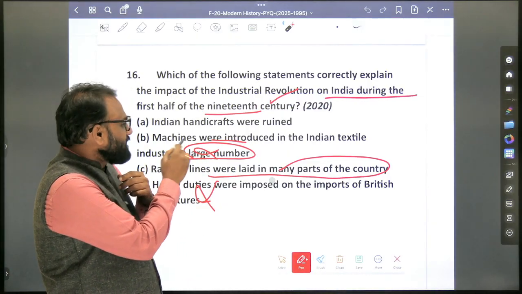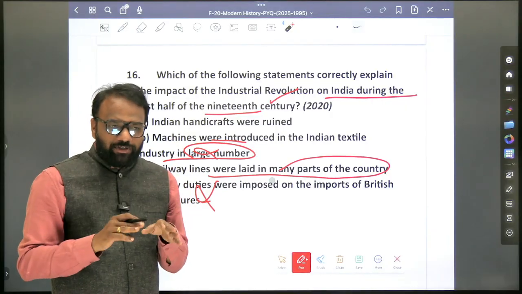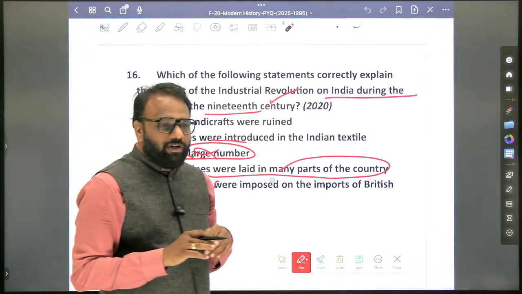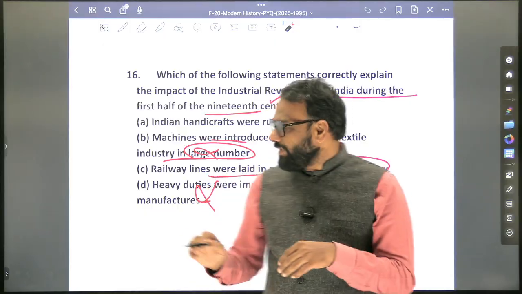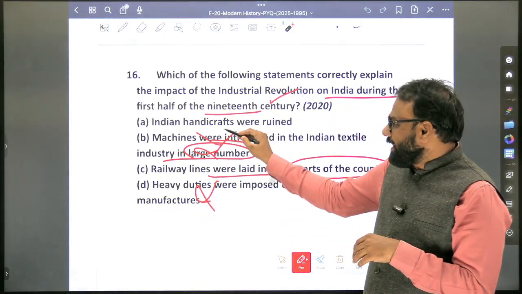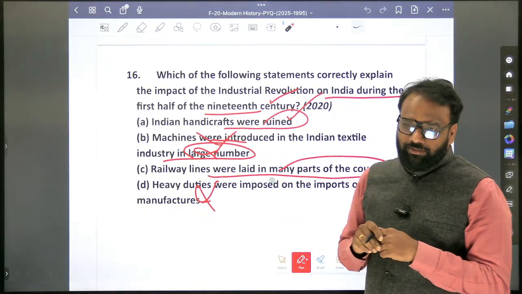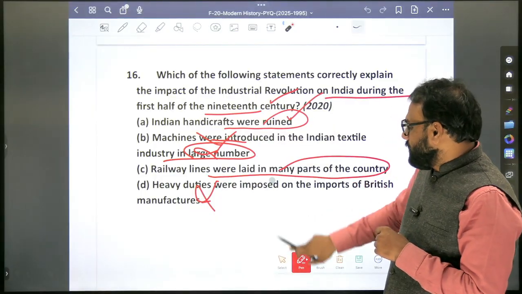Next, machines were introduced. Yes, no doubt machines might have been introduced, but we'll consider it as what? Non-beneficial. It was a threat to India. So even the second was also wrong. Here, Indian handicrafts were ruined. Okay, ruined. So this is the answer.